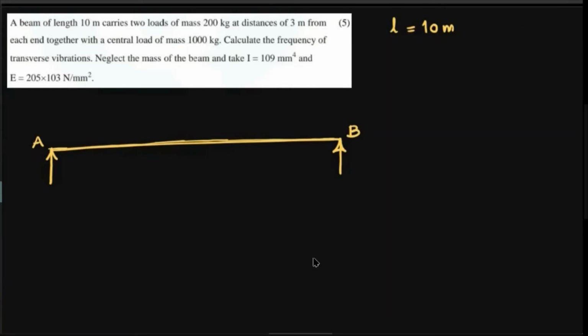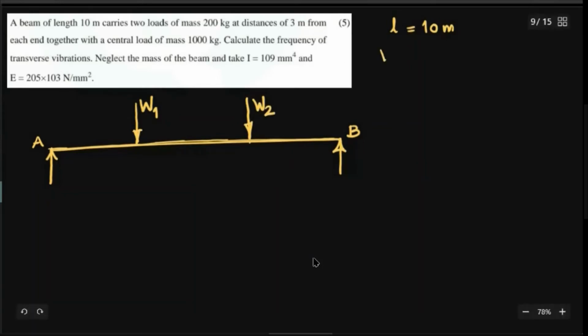It carries 200 kg mass, 2 in number, 3 meters away from the ends. So somewhere here you have the first mass, and the corresponding weight I am showing over here, say W1, and the other load is somewhere here, W2. Schematic diagrams are important.